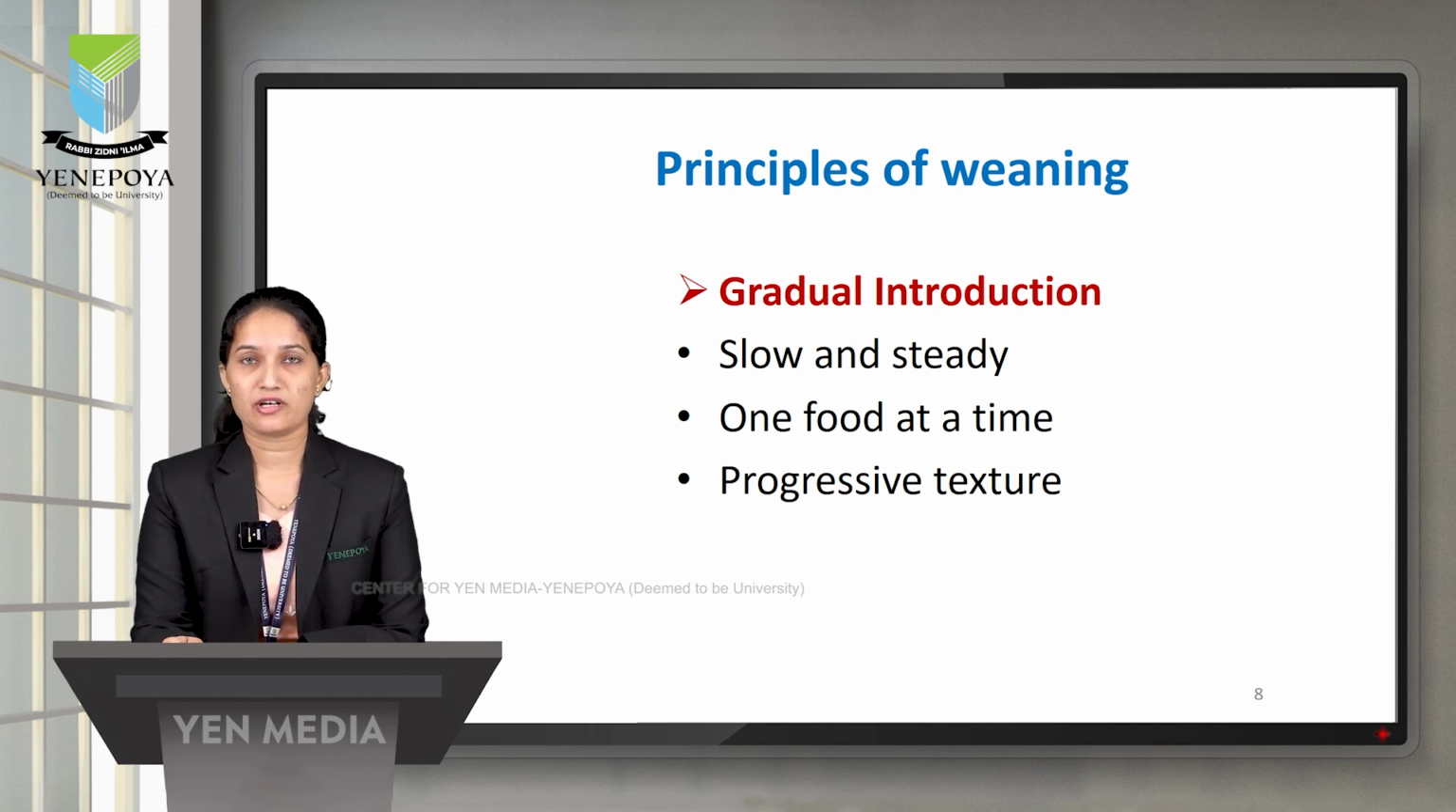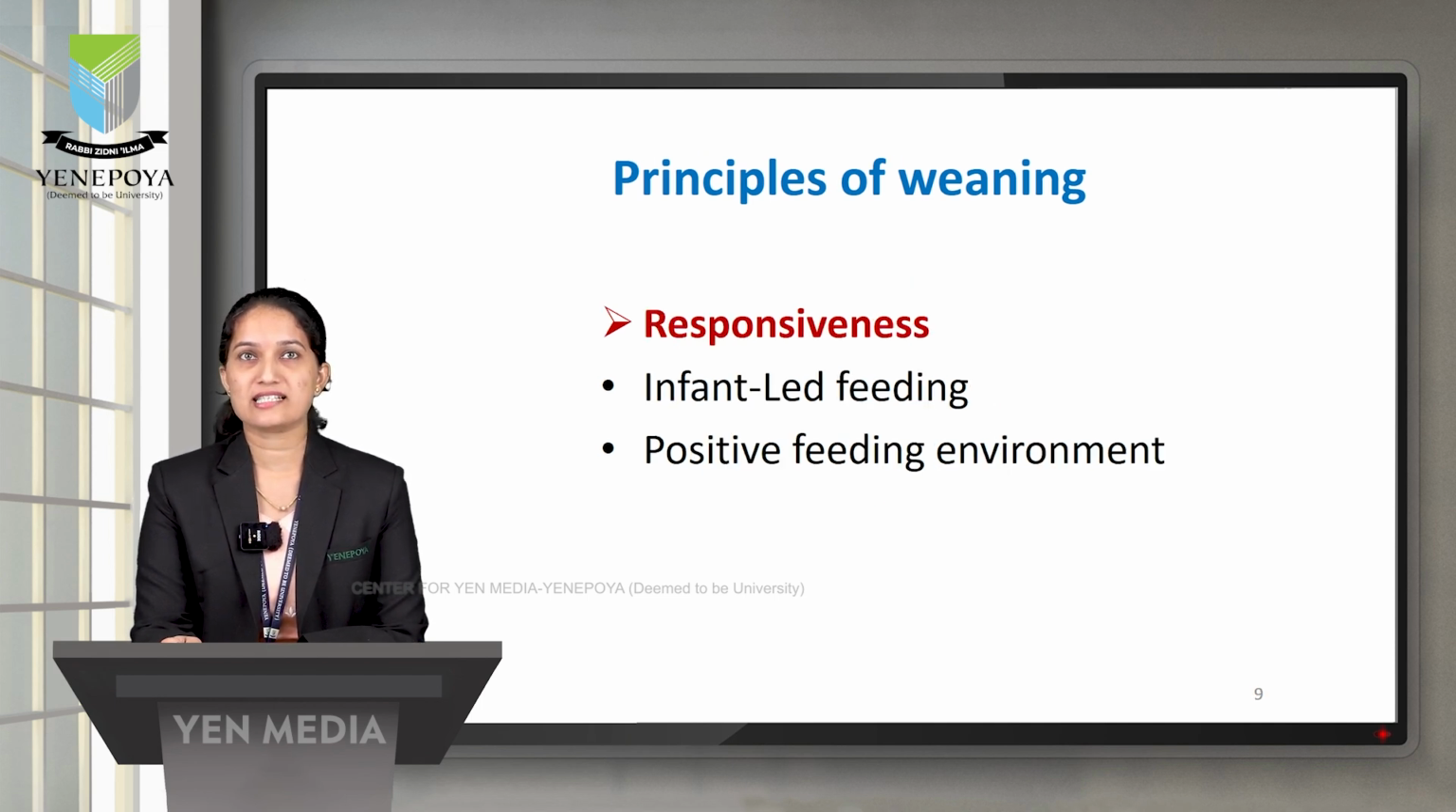Then the progressive texture. The child should be able to recognize the favorite food, like the texture, the flavor, as well as the smell. So depending upon the individual child, we need to prepare the food and give it according to the taste. The next principle is responsiveness, which indicates infant-led feeding. As I said, the food liked by an infant will be given more importance. Positive feeding environment. We should give a relaxed, enjoyable environment. We should avoid distraction, so the child should focus on the food.